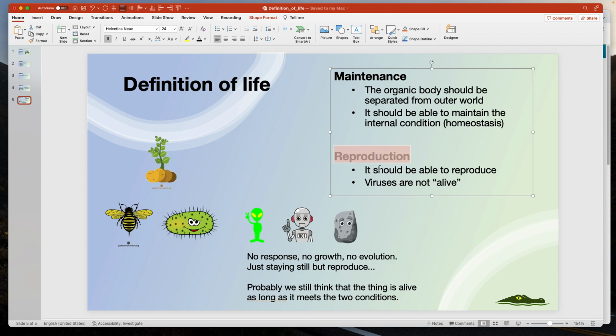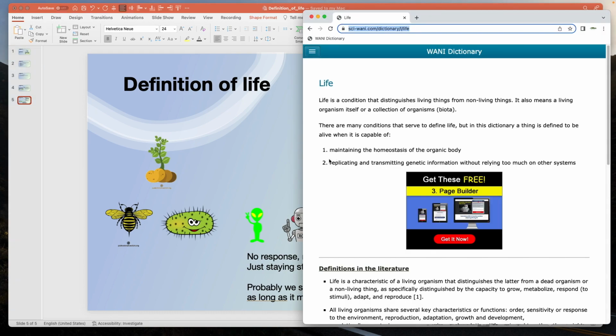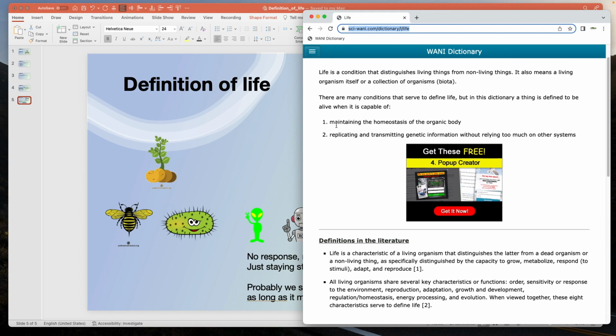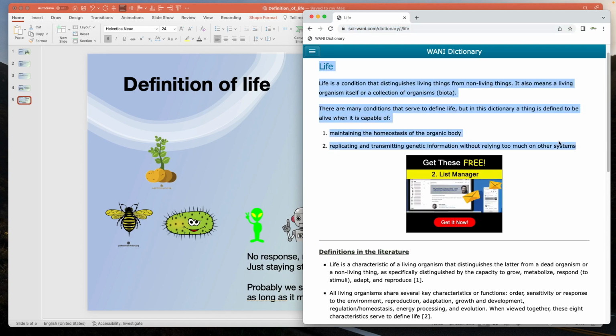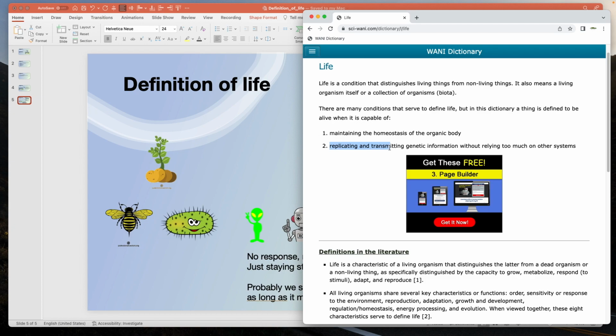Viruses are not alive, so this is the definition to exclude them. Life should be able to replicate and transmit genetic information without relying too much on other systems. Viruses are not organisms, and cultured cells are not alive because we have to take care of them. Of course, there is a threshold that needs to be discussed. Parasites are alive although they rely on a host, but viruses are not alive. There is no clear distinction between them.